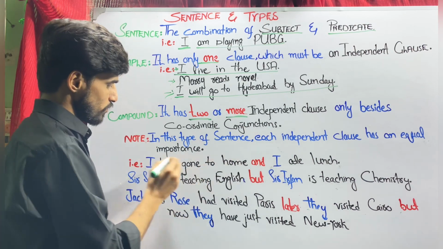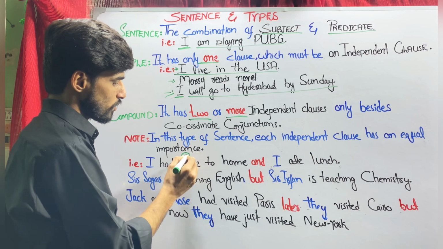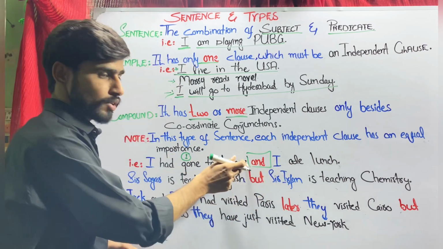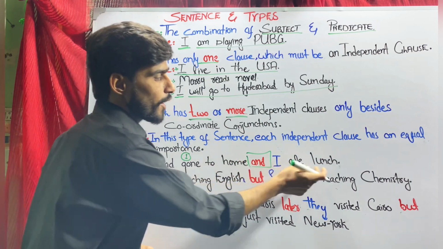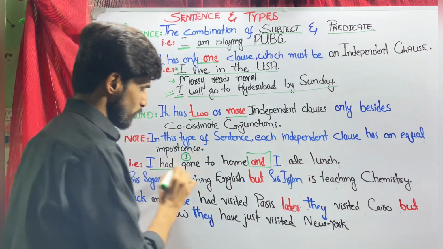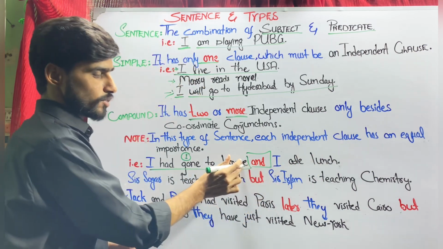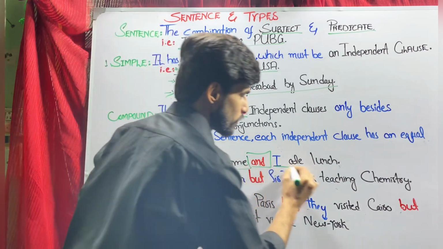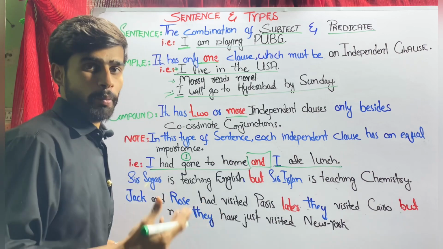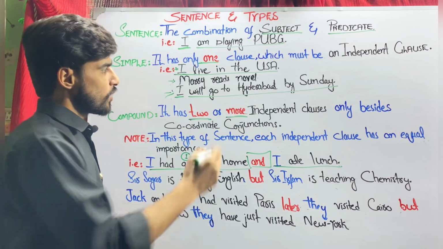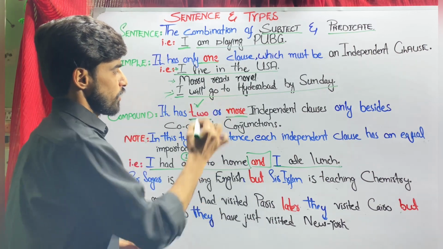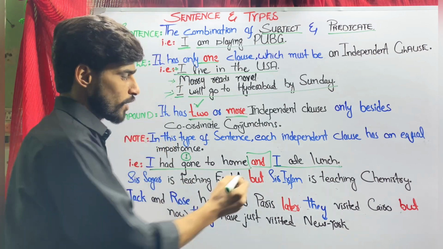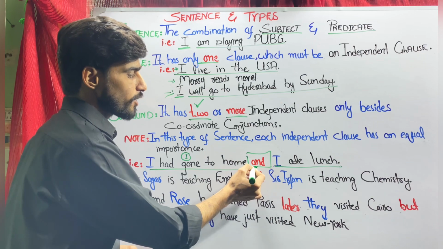This one is the first clause and that is an independent clause. Here you may see the coordinating conjunction. I ate lunch. You may notice this is the second independent clause. And this is how the definition comes true, that compound sentences consist of two independent clauses. Here this one is the connector or coordinating conjunction.